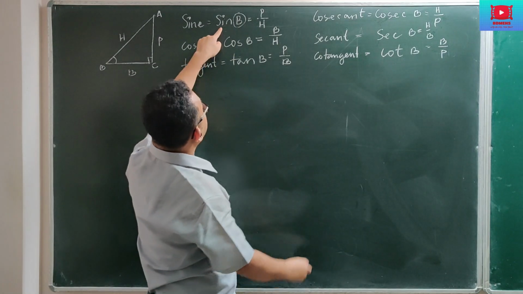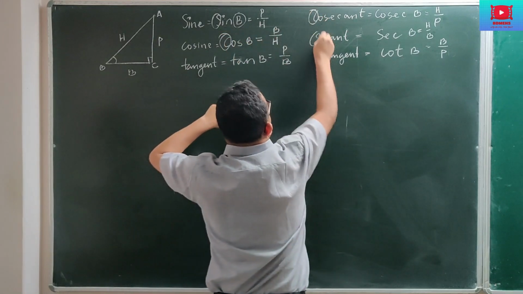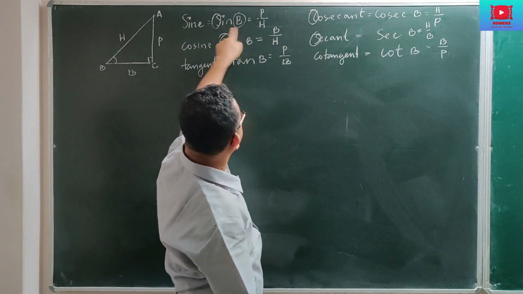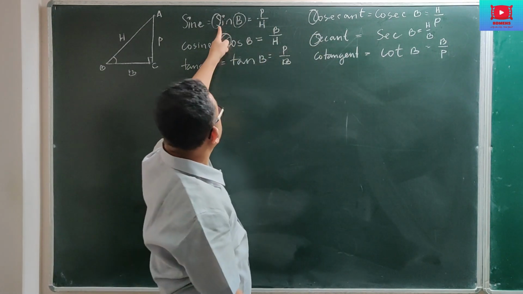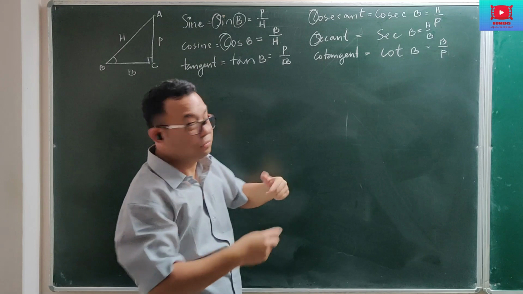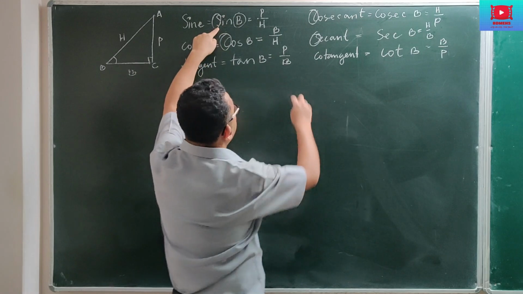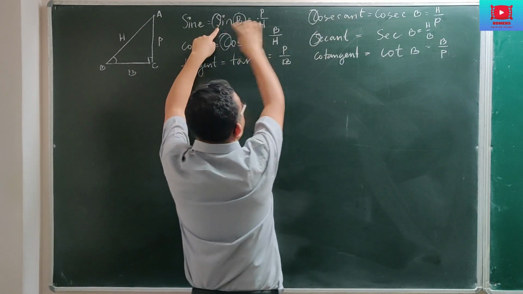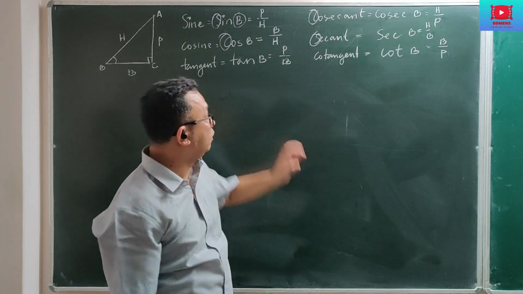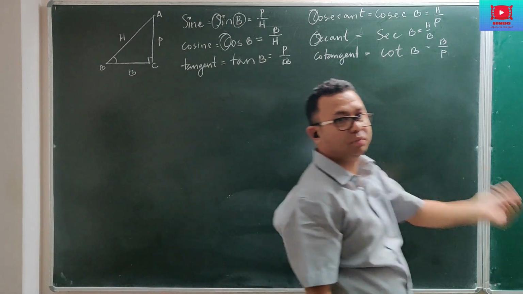Please note the s and c. Many of you think that sine and secant are reciprocal to each other. Actually it's just reversed: s goes with c, and c goes with s. So sine's reciprocal is cosec, and cos's reciprocal is sec. Don't think that sine and secant, and cos and cosecant, are reciprocals. The third one is easy to remember because tan and cot both have the t sound, so it's easy to remember both of them.